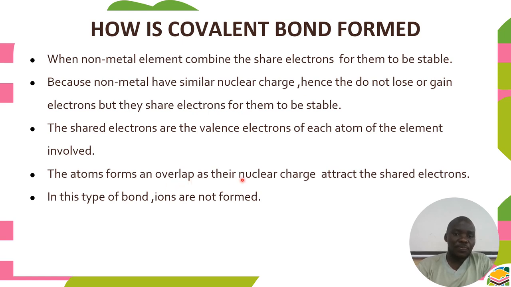So this one is attracting the shared electrons, and the other one will also attract the shared electrons. Their nuclear charges are going to attract the electrons as their own. If each nuclear charge attracts the electrons as its own, it forms a force. That force is known as a covalent bond. That's why it's known as a covalent bond. In this type of bond, there are no ions formed.